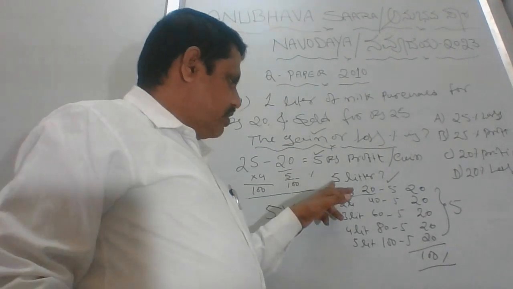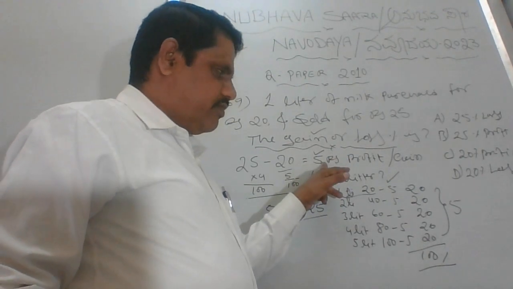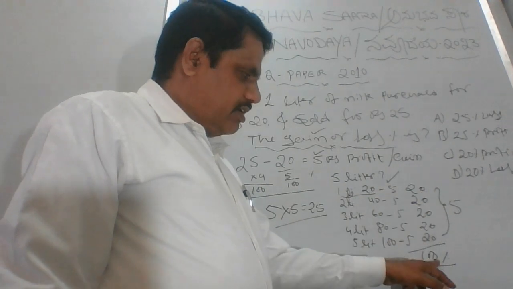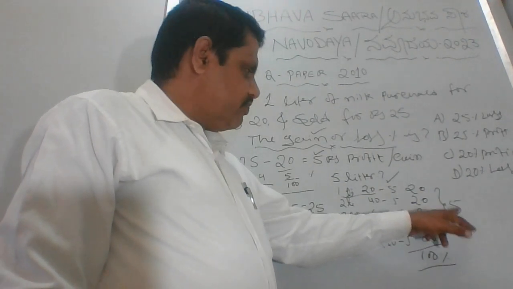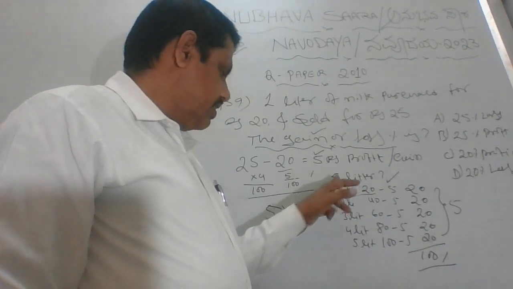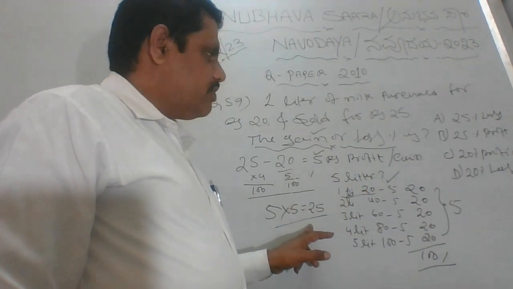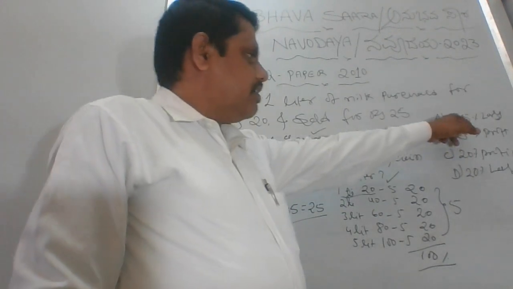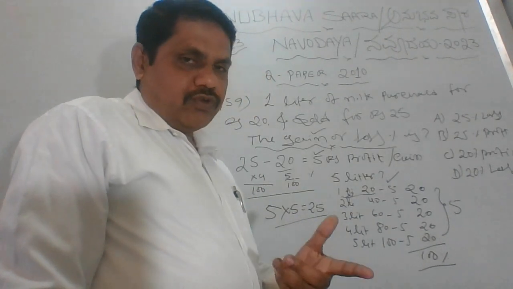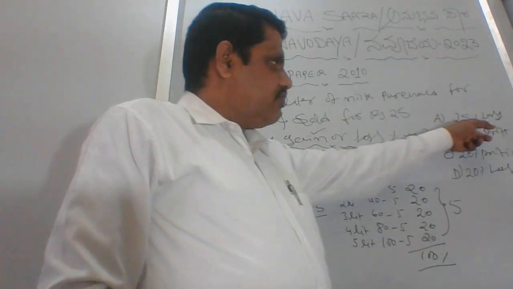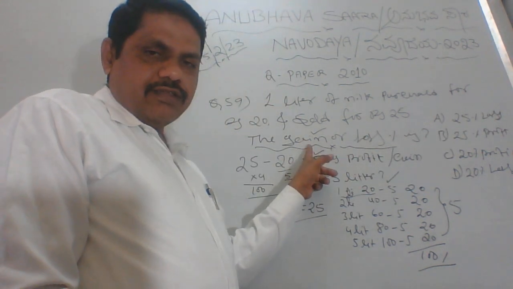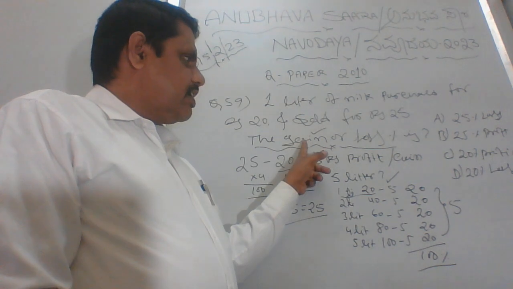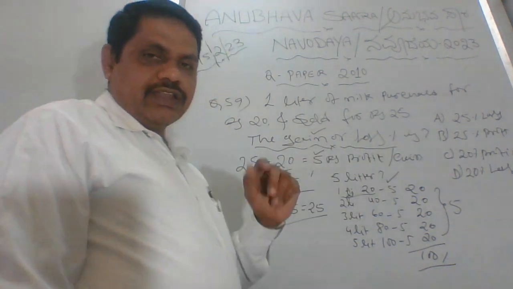Clear? 5 rupees is your profit, and in percentage you have 5 twenties. That means 5 multiplied by 5, it's 25. Then which one do you have to mention? Option 1 is 25 loss, but the condition says we are in the gain. Here we are in the gain, so option 2 is correct.